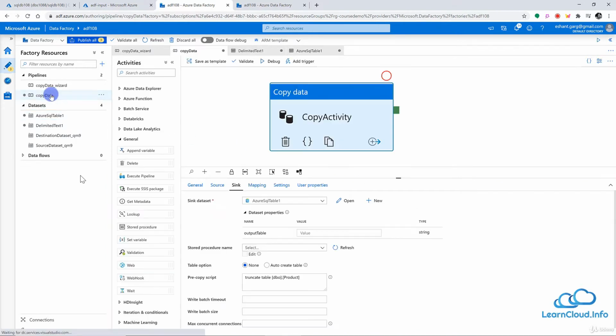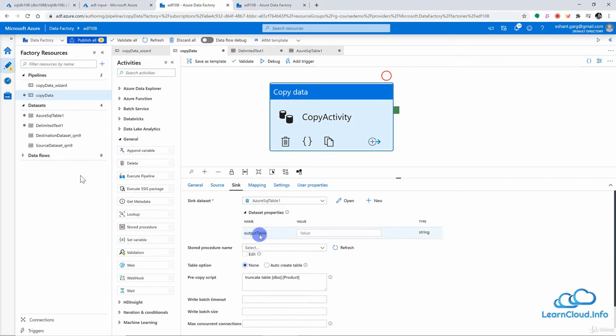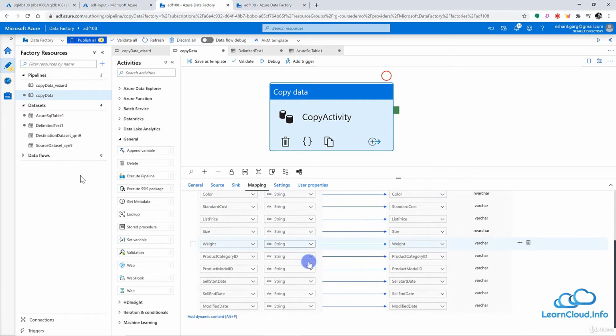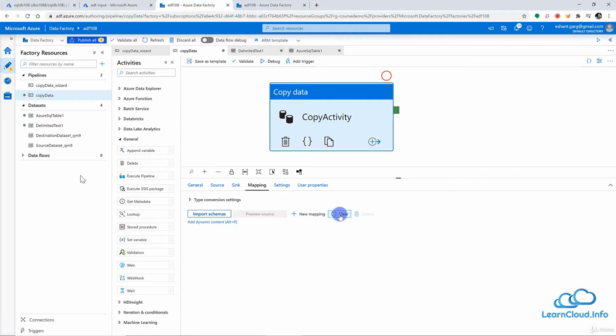So let me go back to my pipeline once again, and here you can see now we have this dataset properties output value, and we are going to pass some value here. Now we can see that in the source we have this input file, and in the sink we have this output table, and we don't need a mapping because mapping is going to be defined at runtime, because now we are not working only with the product table. We can pass any input file name and output table name. So let me clear this. So now I do not have any mapping here.